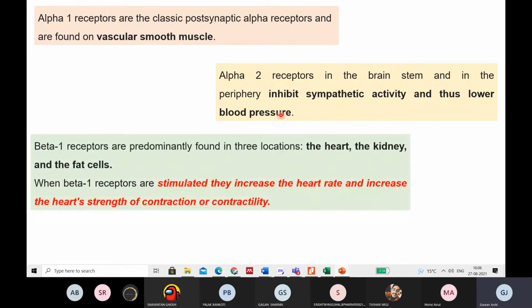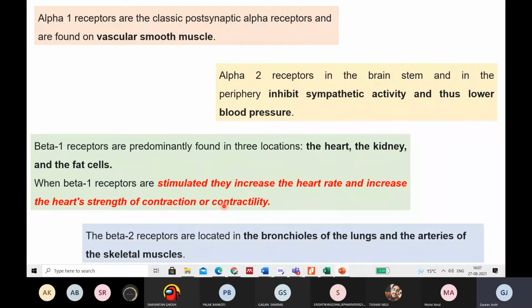The third ones are the beta receptors. Beta 1 receptors are found in three places: the heart, the kidney and the fat cells. We are primarily concerned with the heart, because we are dealing with hypertension. When beta 1 receptors are stimulated, they increase the heart rate and the strength of contraction, or contractility. So they increase the blood pressure directly, because they increase the heartbeat and the contraction of the heart, right?